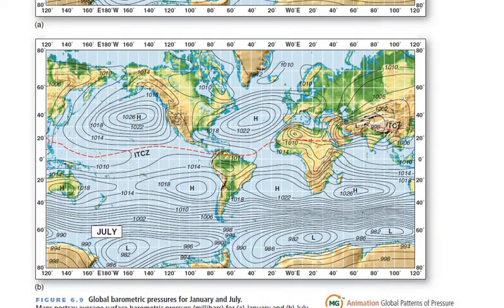While if we look at the isobar map for the month of July, we see lower pressures in the northern hemisphere. Particularly you can see a low pressure cell over here and low pressure cells in the continental areas where we have land, and we have higher pressure in the sea, and because of that we have cyclones which move towards the land, particularly in this part of USA, North America, and we have cyclones in this part of the Indian Ocean.